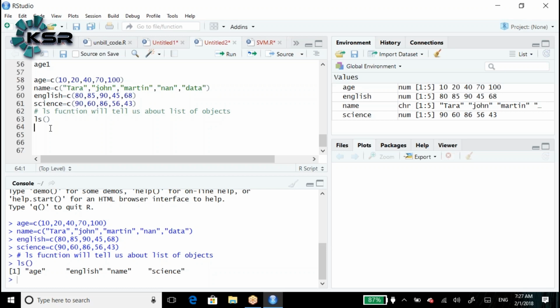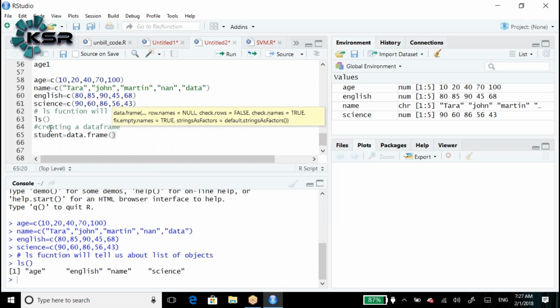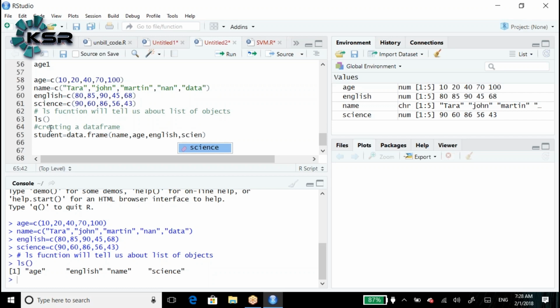We'll remove objects later on. Let me first go with the data frame. How do we create a data frame? Let's say student is equal to, I'm assigning student data.frame of name, comma, age, comma, English, comma, science.